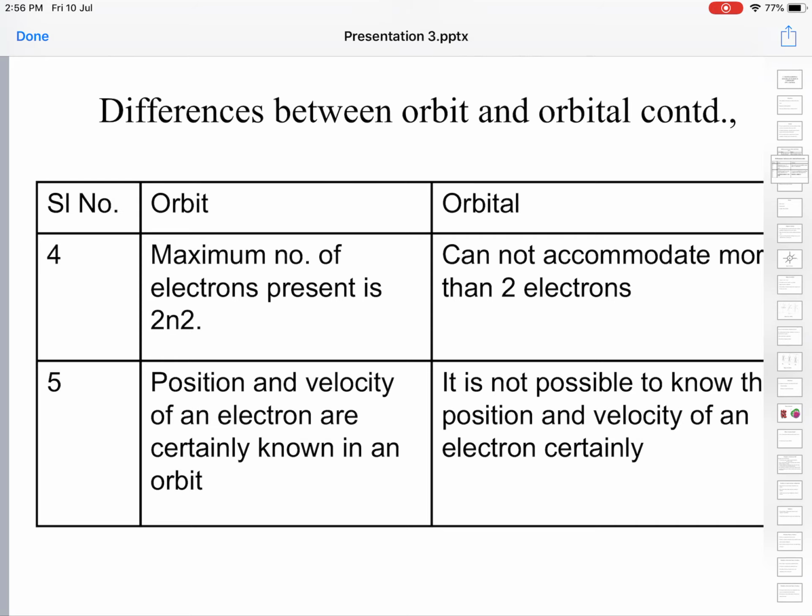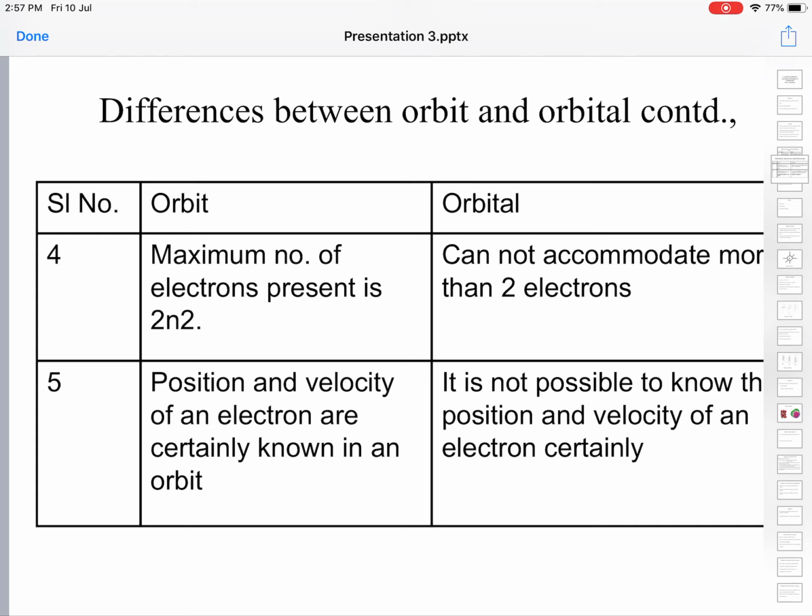In an orbit, the maximum number of electrons which can be present in a given orbit is given by 2n squared, where n is the integer representing the orbit. First orbit n is 1, second orbit is 2, third orbit is 3. So, in the first orbit, 2 into 1 squared is 2, only 2 electrons maximum you can place. Likewise, all others. Whereas in an orbital, a maximum of only 2 electrons can be accommodated. Orbit 2n squared electrons, whereas in an orbital just 2 electrons.